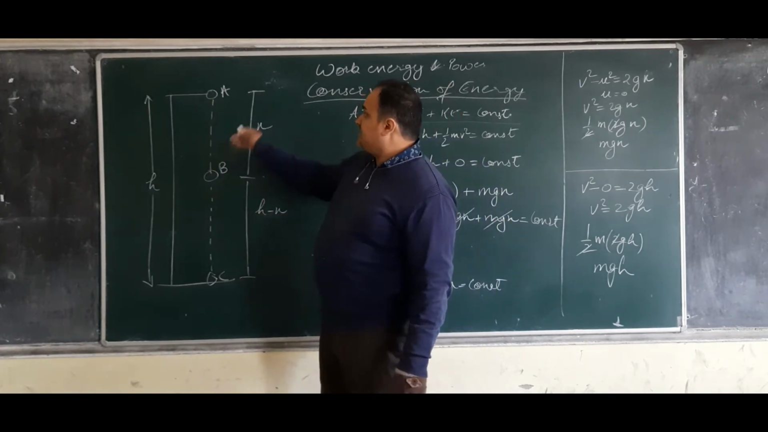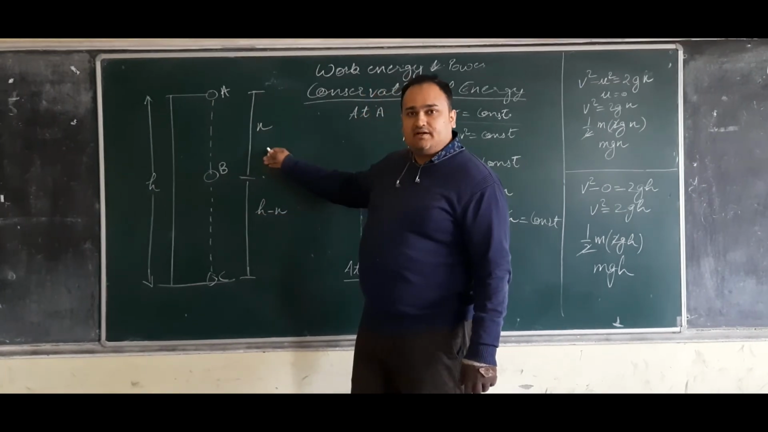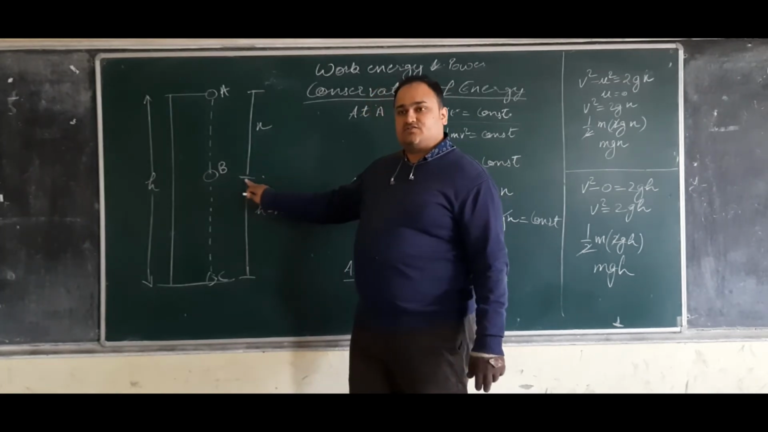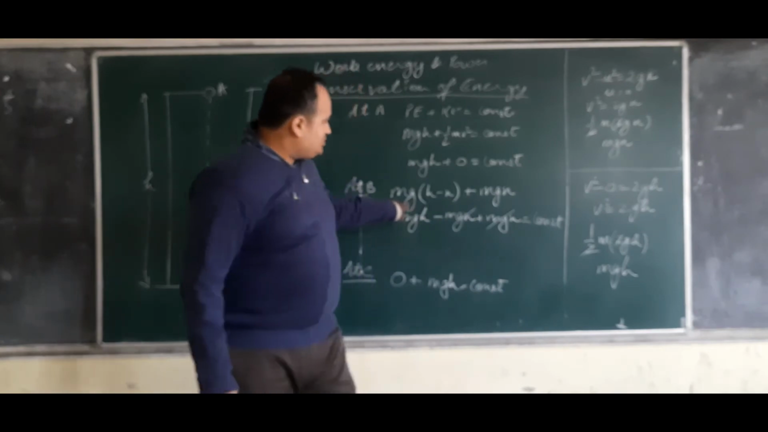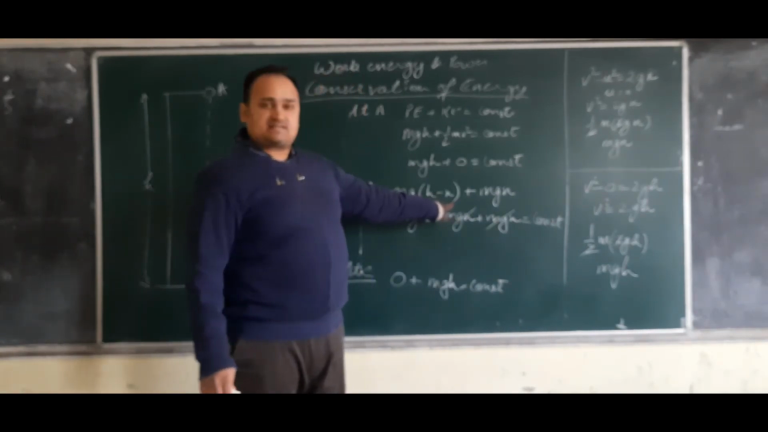H is the complete height. This is the distance which is already covered. So to calculate the remaining distance, what can I write? H minus x. So mg(h minus x).